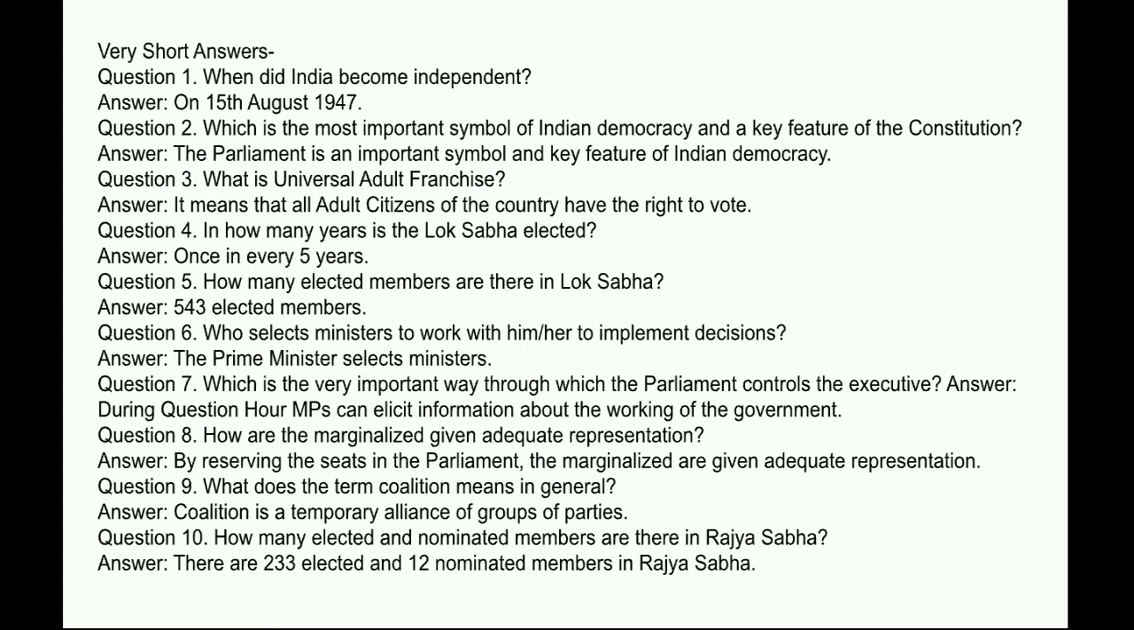Next question, what does the term coalition mean in general? Answer: Coalition is a temporary alliance of groups or parties. Next question, how many elected and nominated members are there in Rajya Sabha? Answer: There are 233 elected and 12 nominated members in Rajya Sabha.